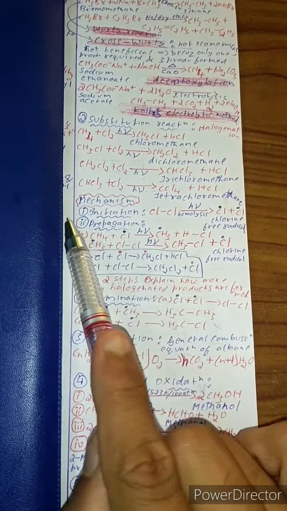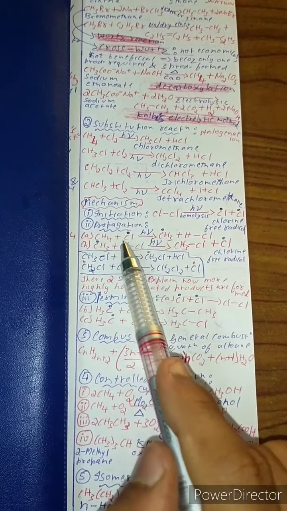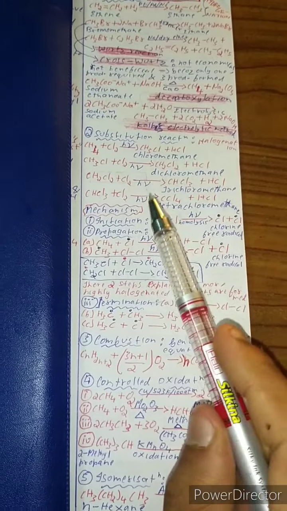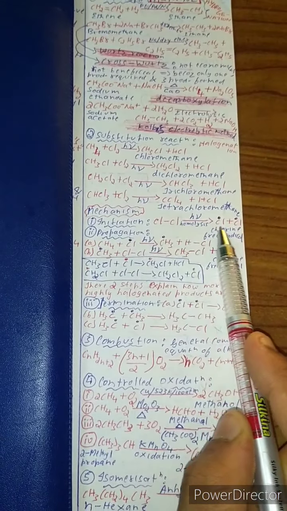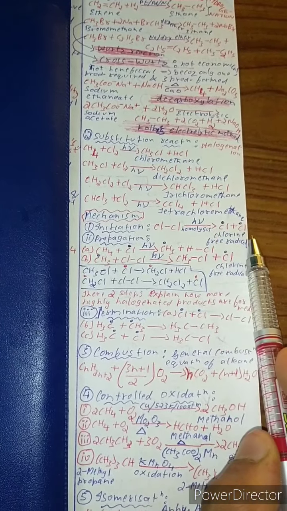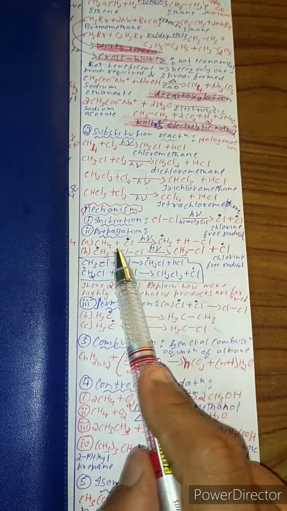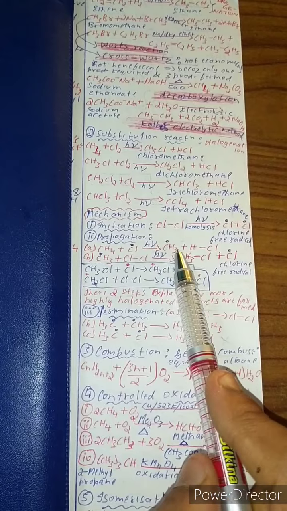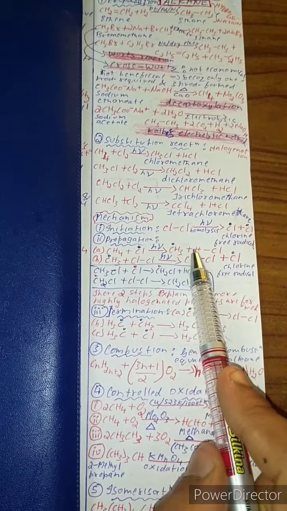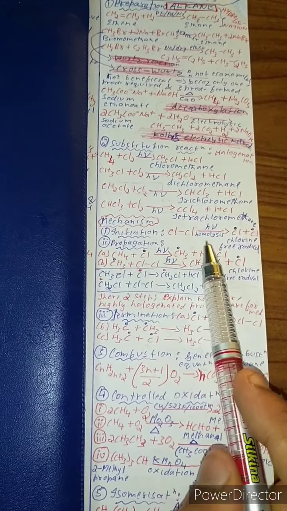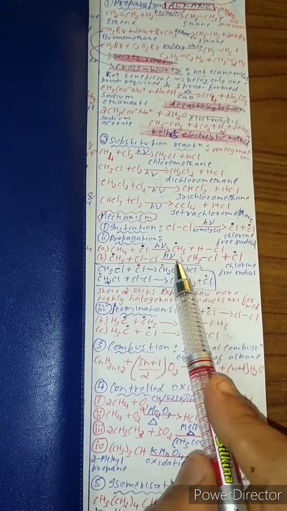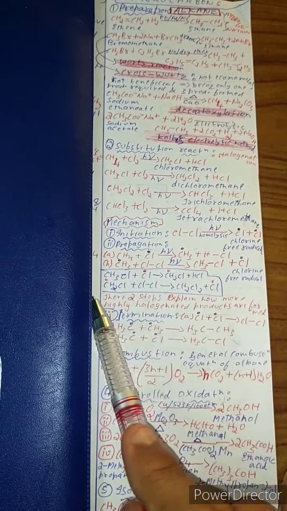Now the mechanism, there are three steps. One is initiation, propagation, and third one is termination. Now what happens in initiation? Chlorine and chlorine in the presence of light, homolysis gives chlorine free radical. Propagation, it reacts with the methane in the presence of sunlight to give methyl radical plus HCl, and that methyl radical again reacts with Cl2 in the presence of sunlight to give CH3Cl plus chlorine free radical.